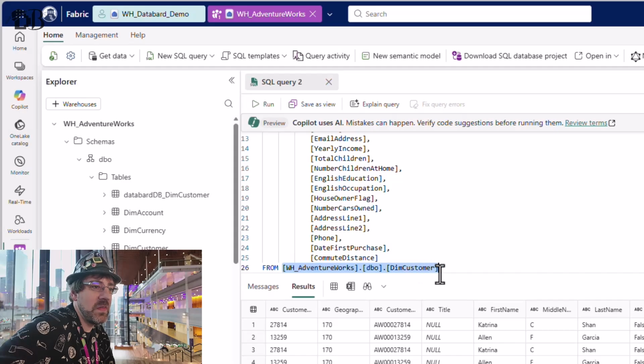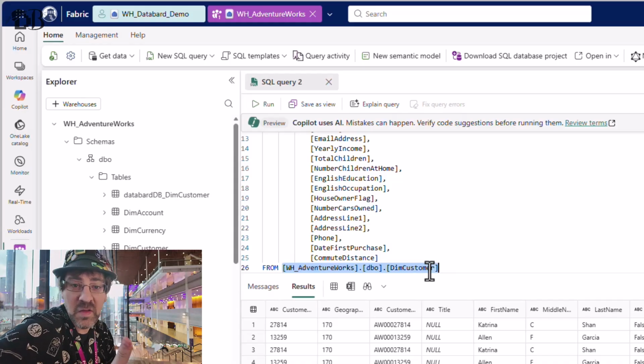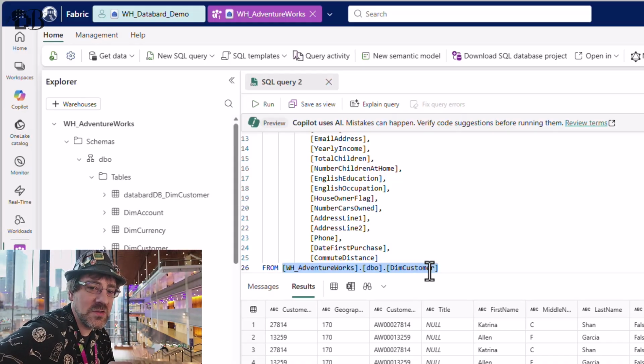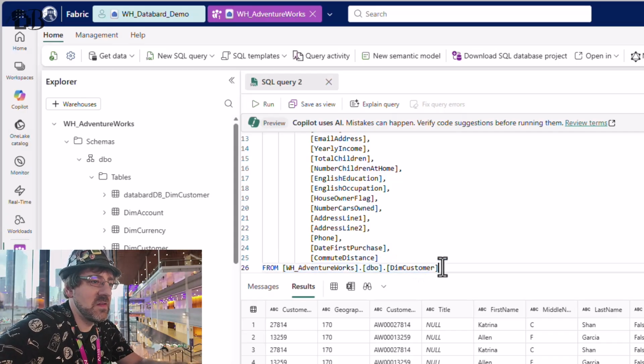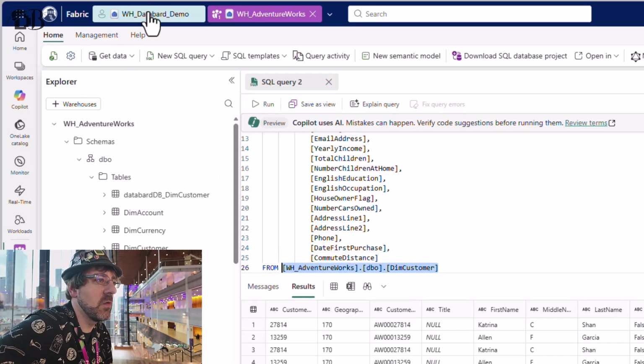To access it within the workspace, I can use this three-part identifier, warehouse AdventureWorks, DBO, dim customer. Three-part identifier, database to database. And if the warehouse that I want to target is in the same workspace, I can do that. What if it's outside? Well, let's start with at least a basic query. Let's see if the three-part identifier works.